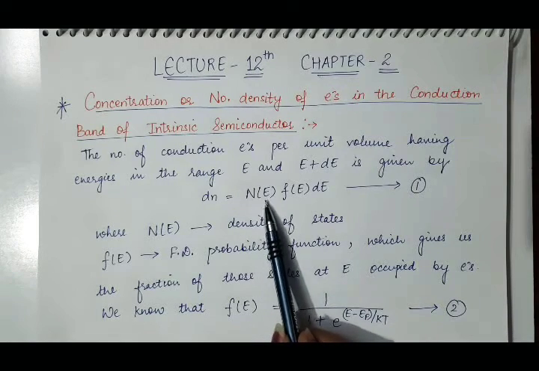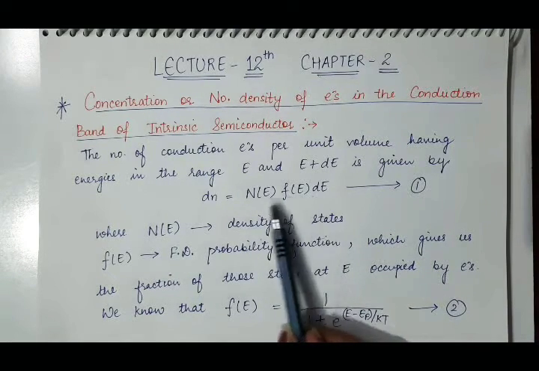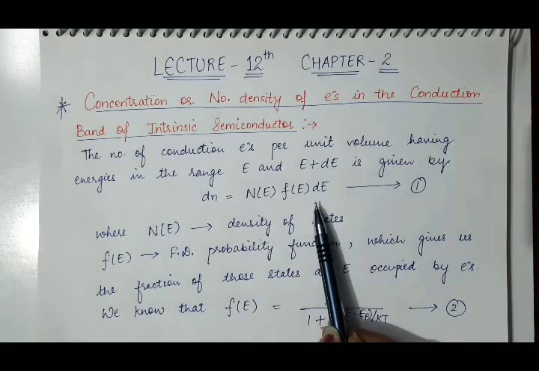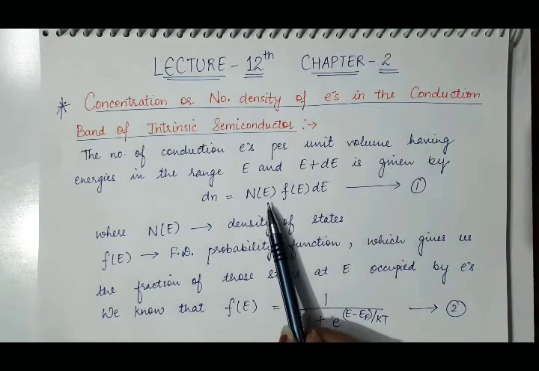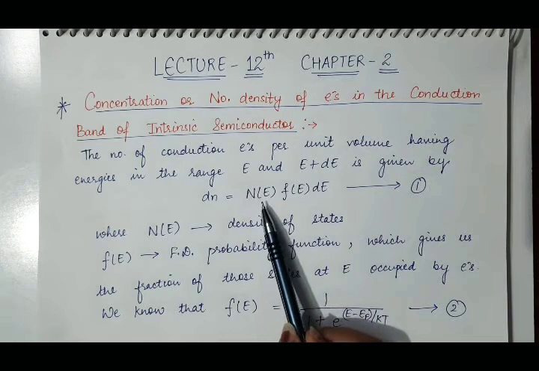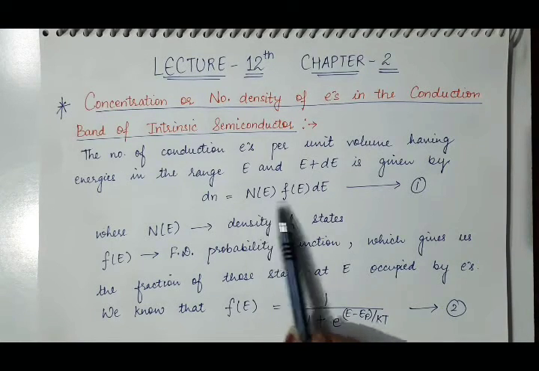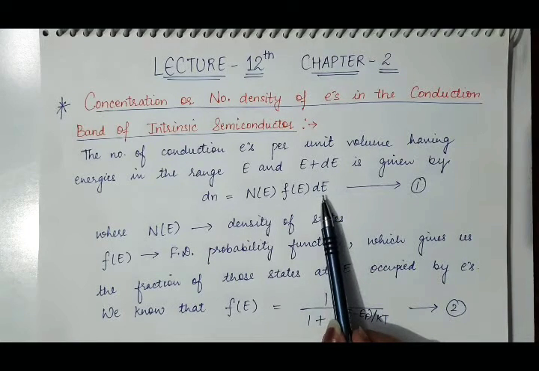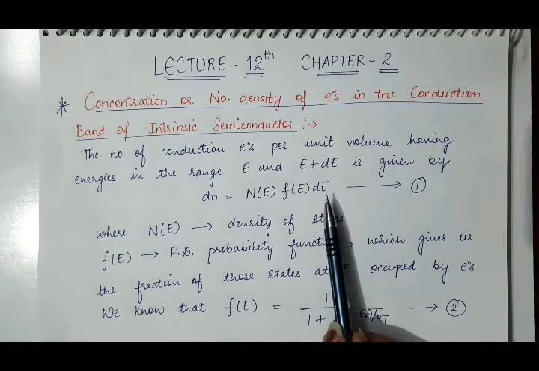And what is this Ne dE? Ne dE is the density of states in the dE energy interval. Ne is the number of energy states present in unit volume, and Ne dE is the number of energy states present in the dE interval per unit volume.